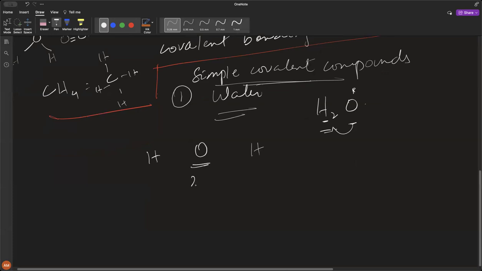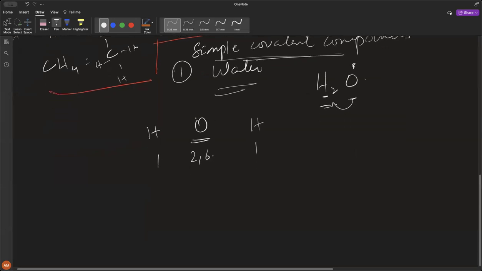So oxygen is 2,6, hydrogen is 1, and this is 1. The good news is that oxygen needs to share two electrons. How do we know? By looking at its electrons in the valence shell. We know anything in group 6 has a valency of 2 negative. How do we know? Because it needs two electrons to become an octet, right?